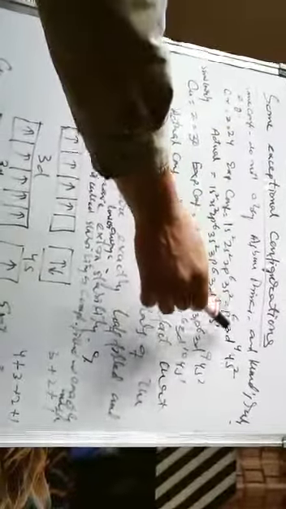For example, we have chromium. Its atomic number is 24. The configuration according to Aufbau principle is 1s2, 2s2, 2p6, 3s2, 3p6, 4s2 and 3d4.